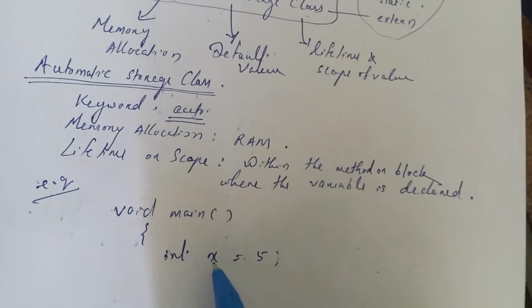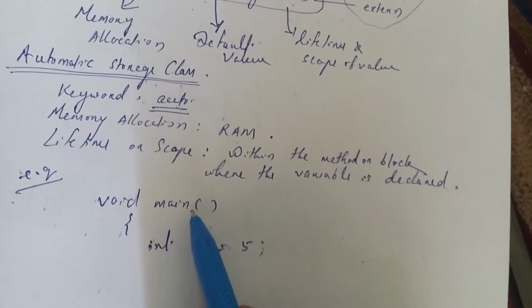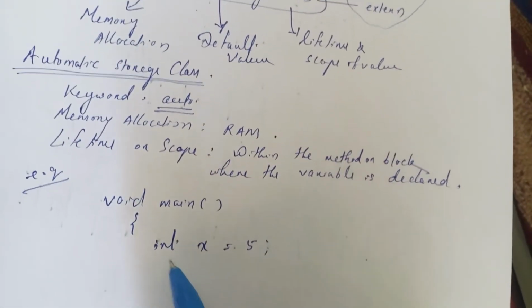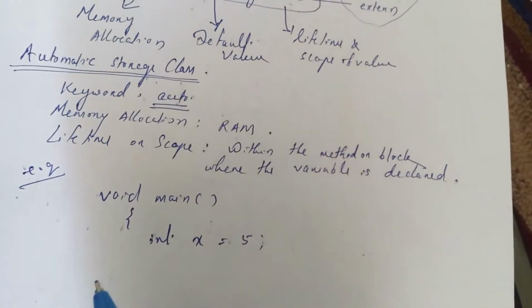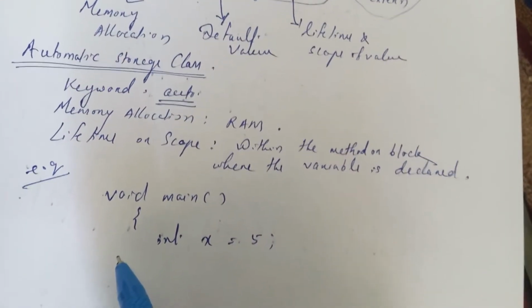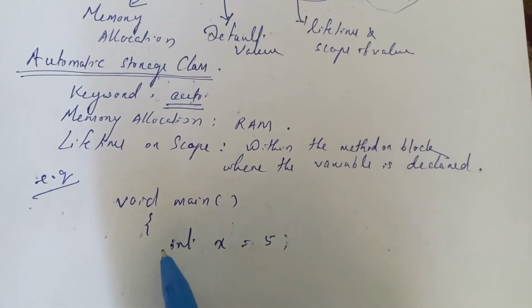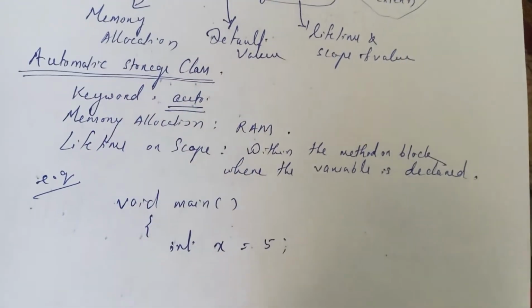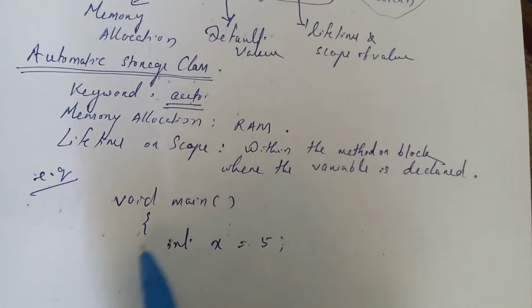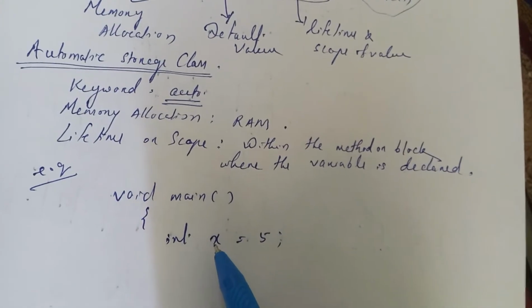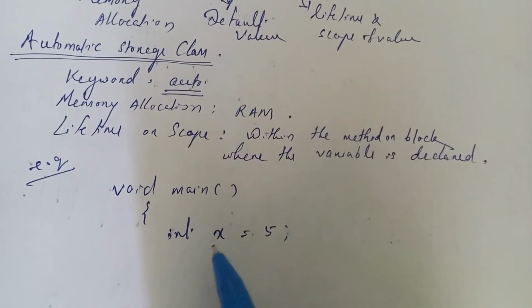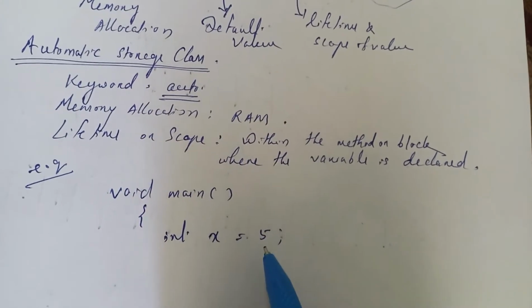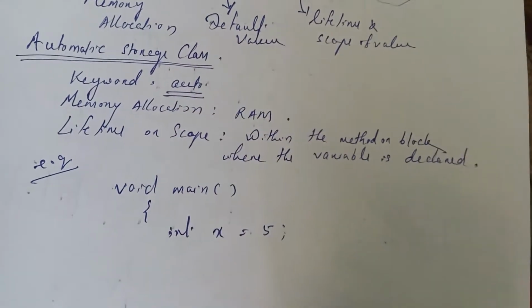Here x is a local variable which is local to this method. This local variable can be an auto variable also. That means all local variables are by default auto variables. You may write auto or may not write auto. These variables are created in RAM and they will be assigned the value 5.